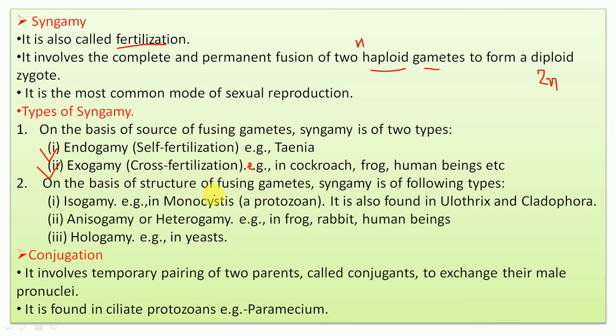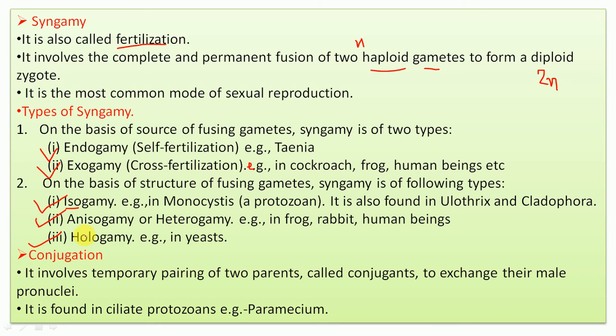Another classification is on the basis of the structure of fusion of gametes, like isogamy, anisogamy or hologamy. Isogamy is where the two gametes are morphologically as well as physiologically similar to each other. Iso means similar, so when they are morphologically and physiologically similar, then it is isogamy. Examples like monocystis, a kind of protozoan.